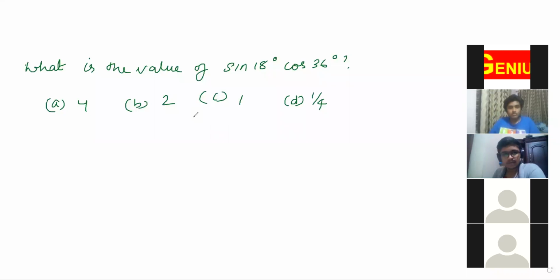Sorry, please say again. Sine 18 degree, that is what? Root 5 minus 1 by 4. Cos 36 degree, what is that?